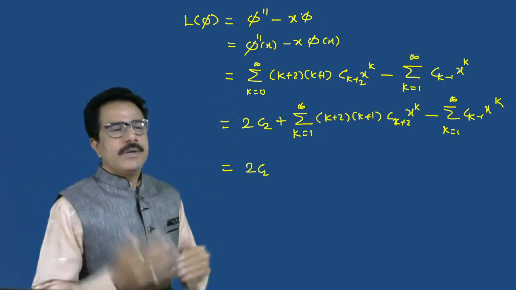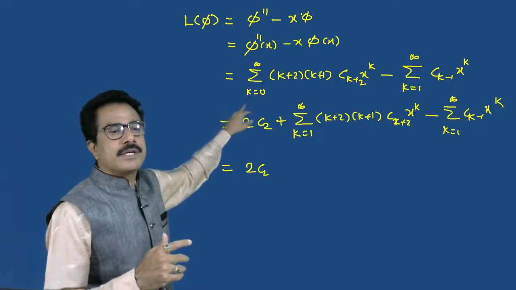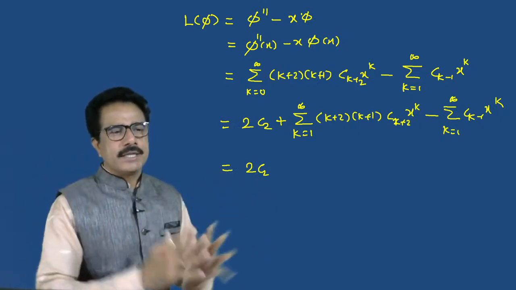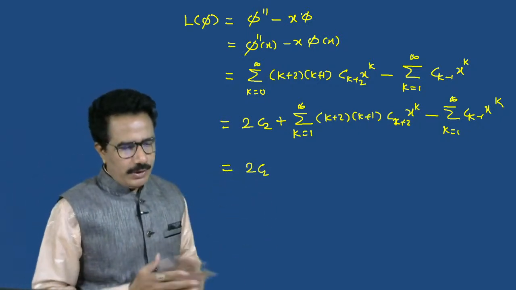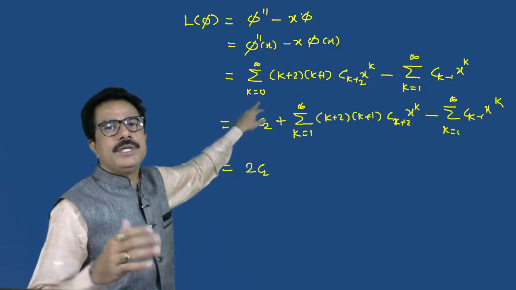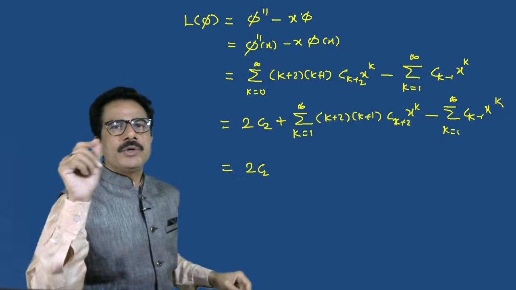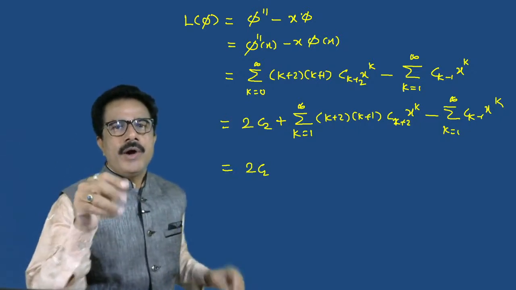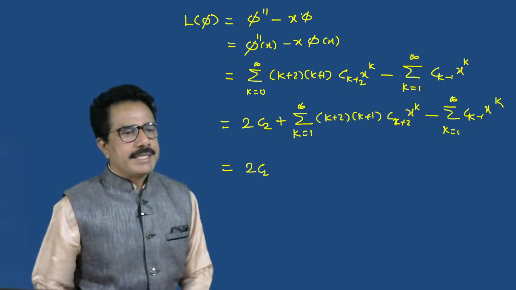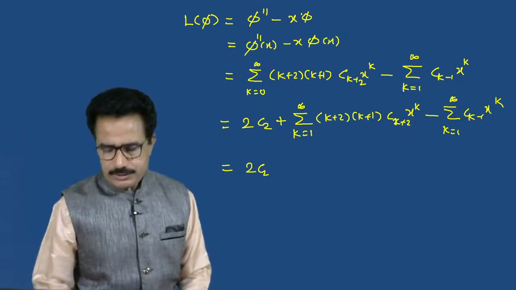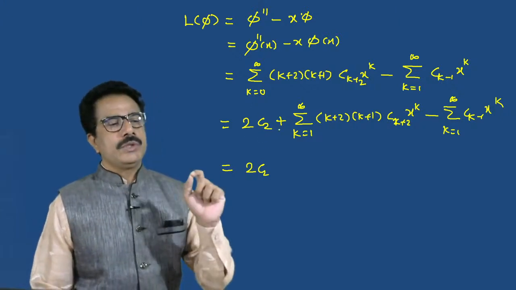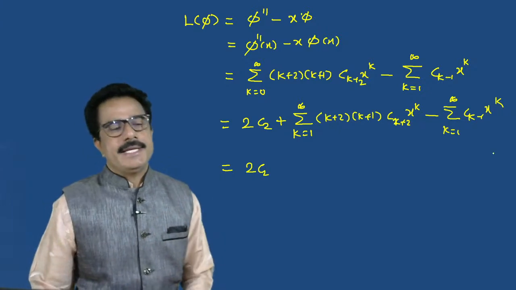Our aim is to convert k equals 0 to k equals 1, and after conversion we can take the common summation. So we put k equals 0 and take that term out of the summation. So we get this result: 2 into c2 plus all these terms as they are.